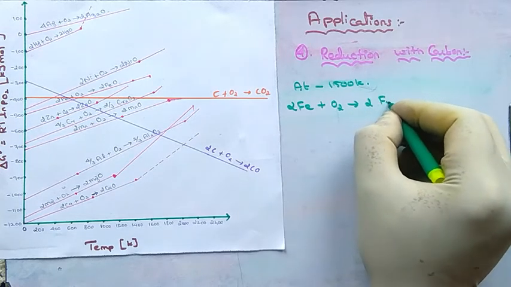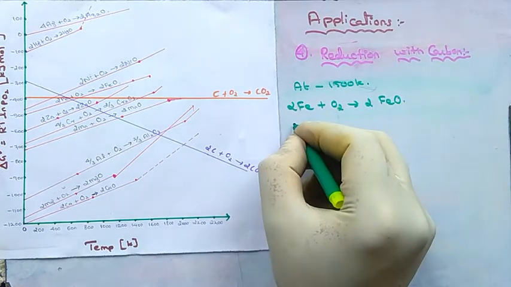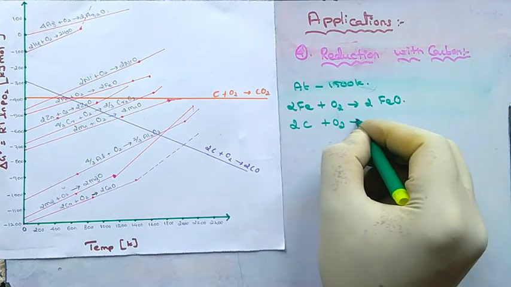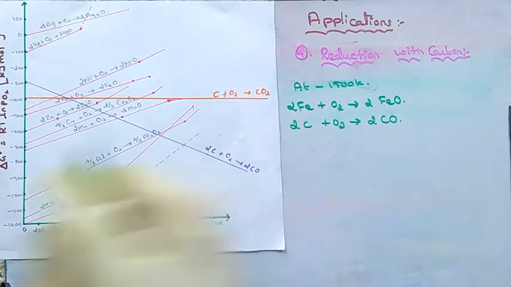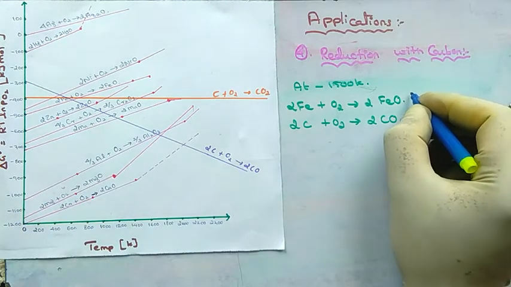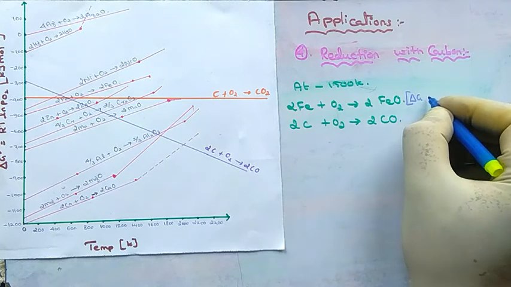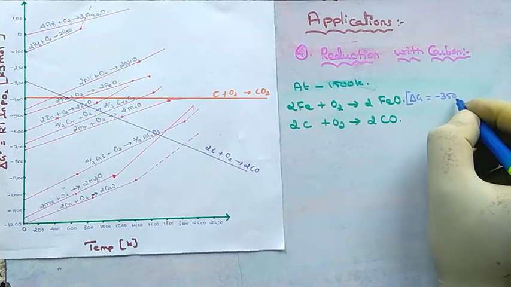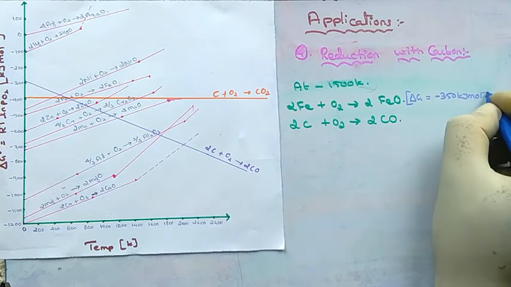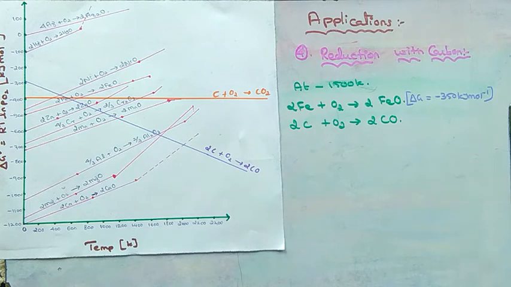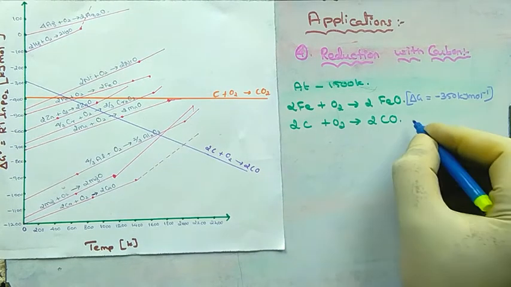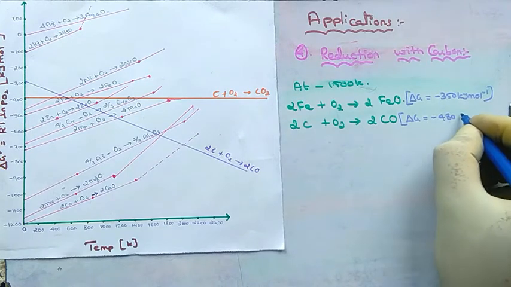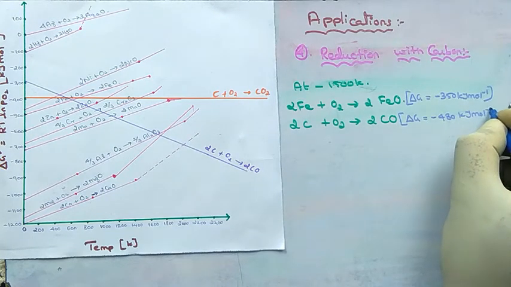For example, if iron reacts with oxygen, it yields iron oxide, and if carbon reacts with oxygen, it yields carbon monoxide. The Gibbs free energy for the formation of iron oxide is minus 350 kilojoule per mole, whereas for the formation of carbon monoxide, delta G is equal to minus 480 kilojoule per mole.